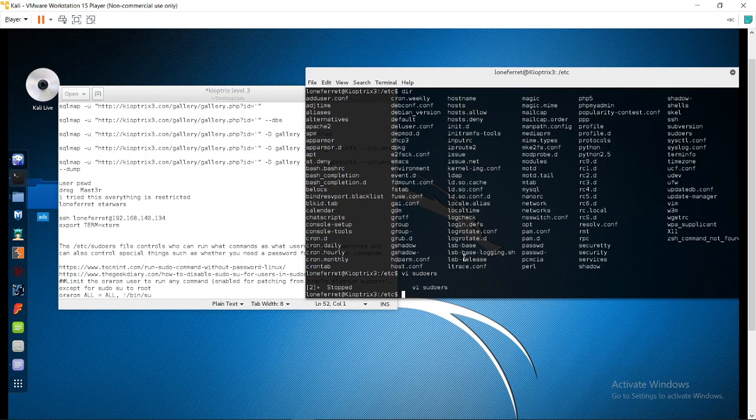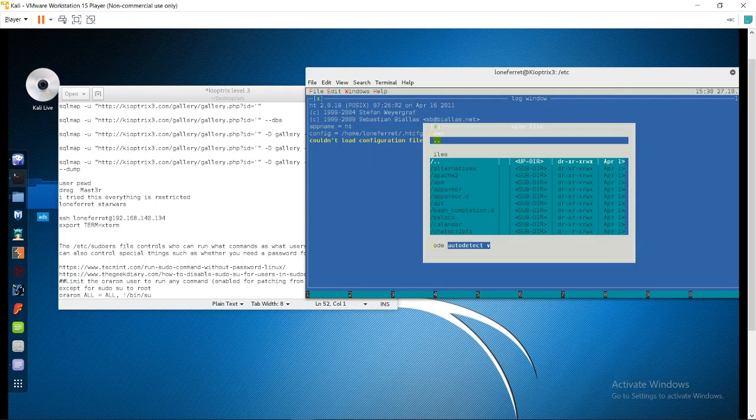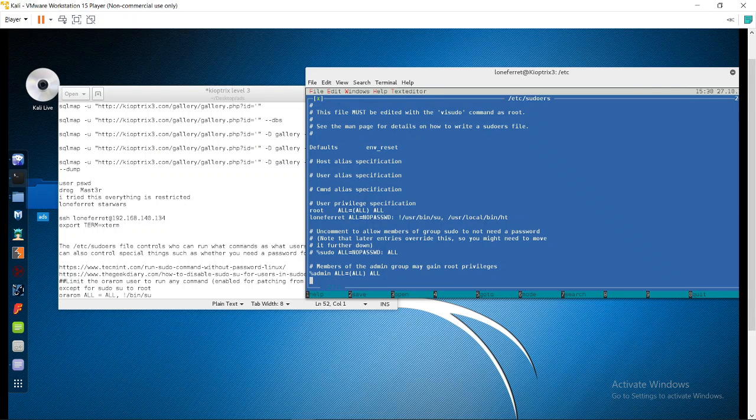Now let's try our remaining last option, that is sudo ht. Okay, let's open the file, and I want to go to /etc/sudoers. Let's see.